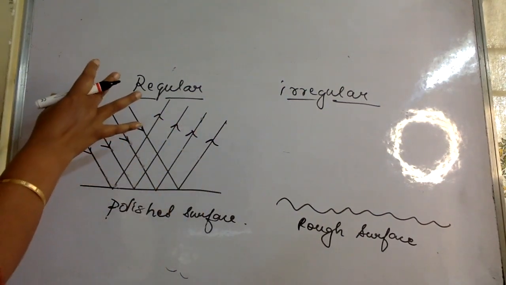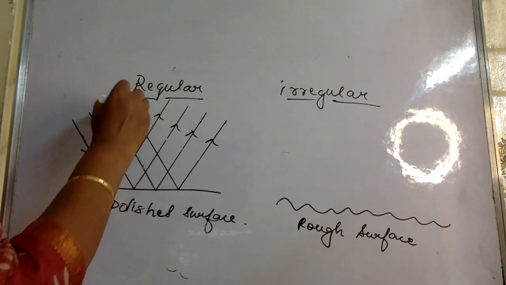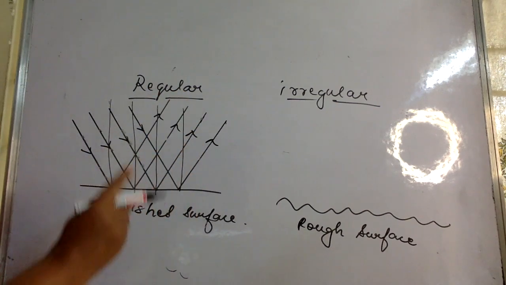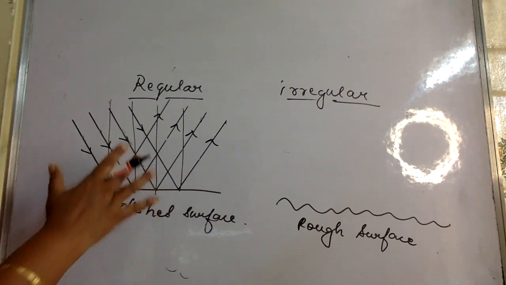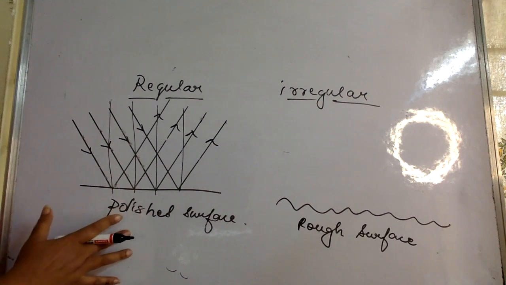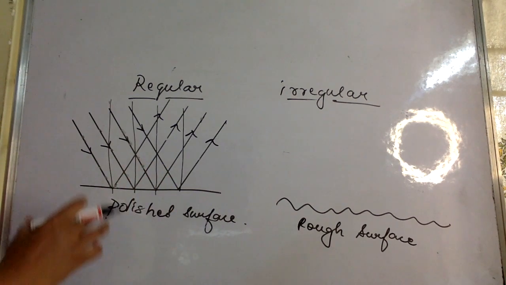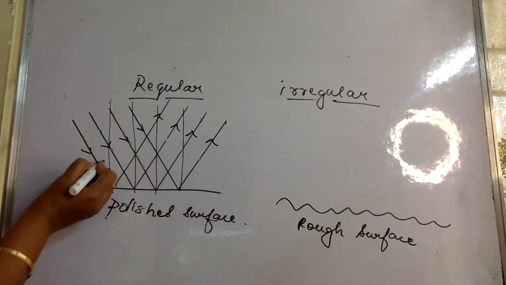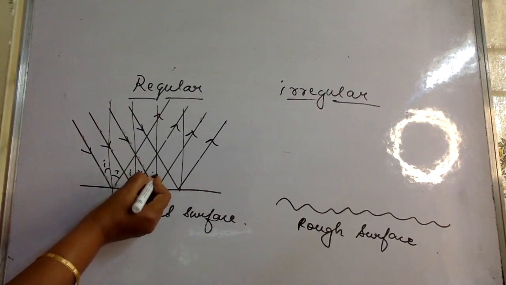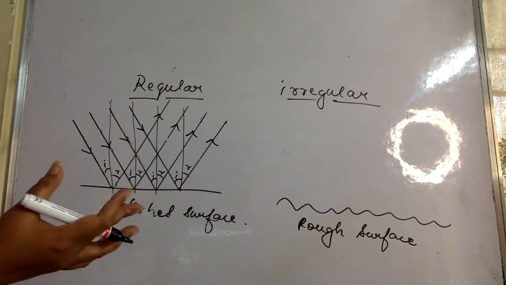This is called regular reflection. Why? Because the incident rays were parallel and the reflected rays are also parallel. So this kind of reflection is regular. Now if I draw a normal here, the angle of incidence will be equal to the angle of reflection for each one of them, according to the laws of reflection.